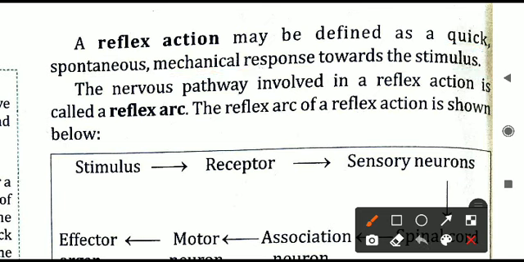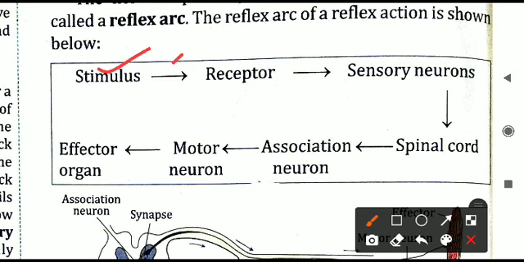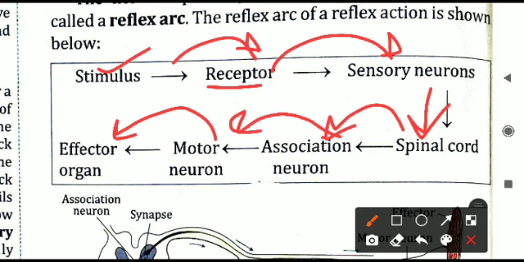The pathway of the nerve which is involved in this reflex action, that nervous pathway is called the reflex arc. What is the reflex arc? It starts from here. Stimulus means something has happened and that is received by the receptor. From the receptor it goes to the spinal cord through the sensory neuron. The spinal cord will send that message to the association neuron, and after deciding, it will send what is to be done, what not to be done. The association neuron will forward that decision to the motor neuron, and the motor neuron will send it to the effector organs like our hands and legs, and they will perform whatever is to be done.